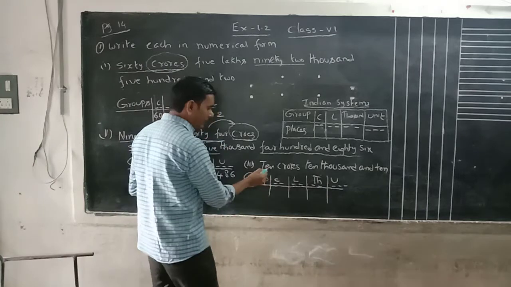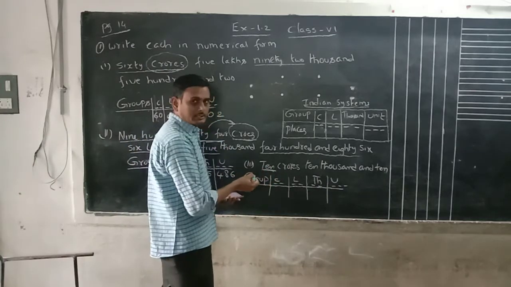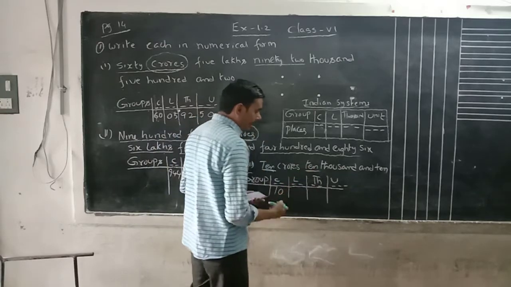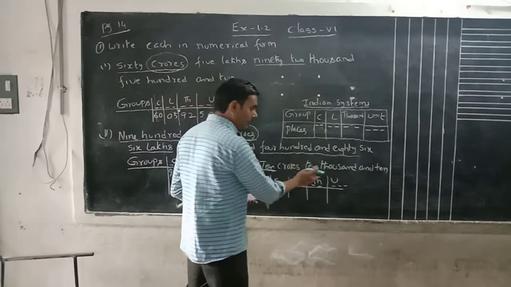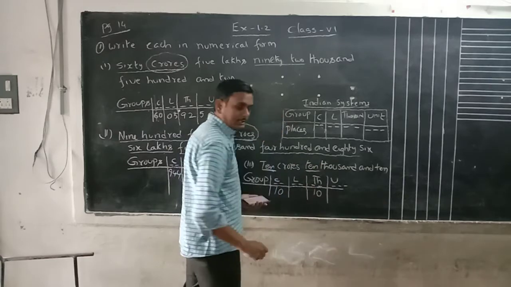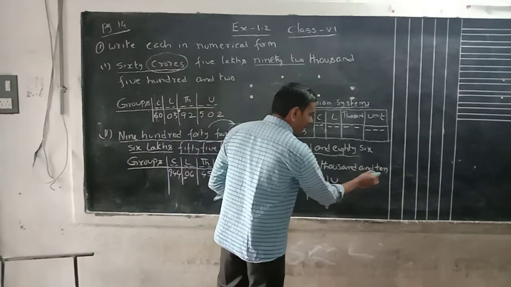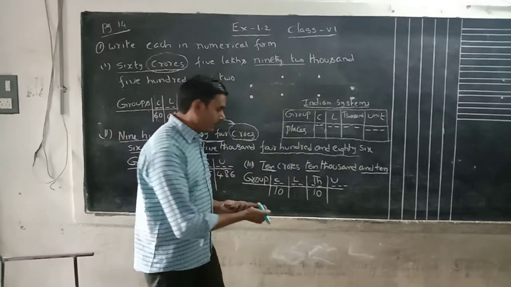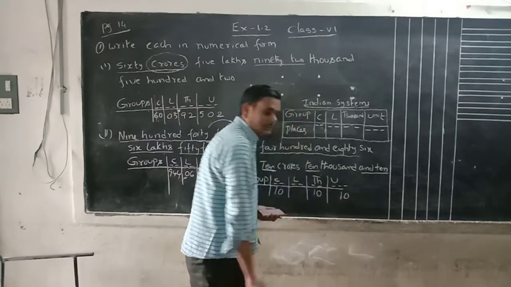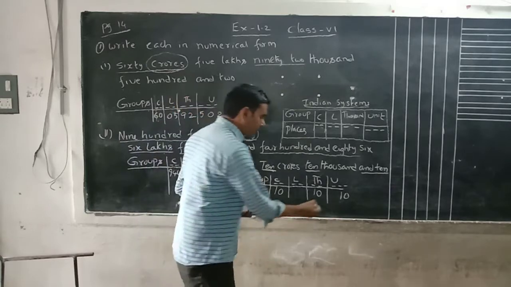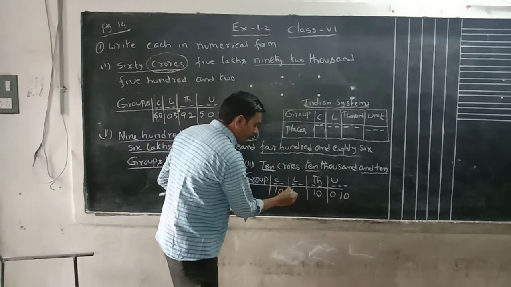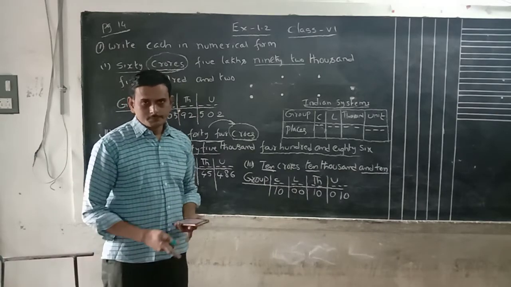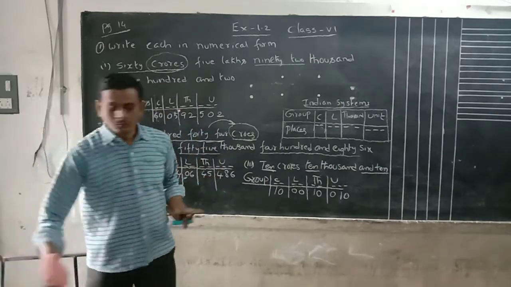Okay, what is the 10 crores? 10 is a double-digit number. So 10 crores. 10 lakhs is not given, leave that one. Then 10,000, that is 1,000 plus 10, and next 110 is given. The hundreds place is not given, so that is taken as 0. The lakhs place is also not given, so that is taken as 0. You have to take 2 digits. That is the first one. So you go for the second one.